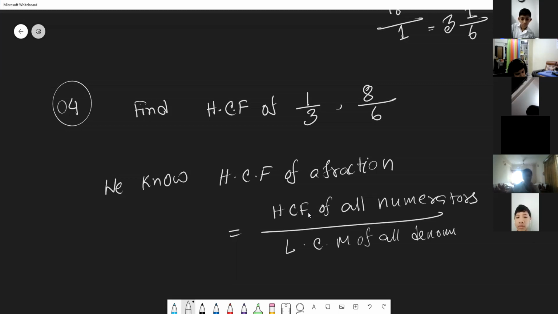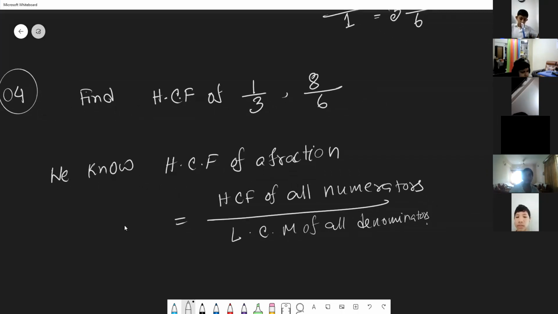This is the formula for finding the HCF of a fraction.